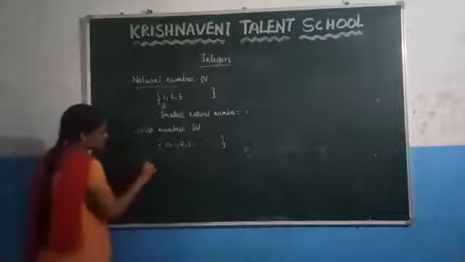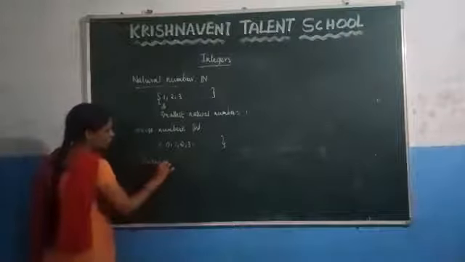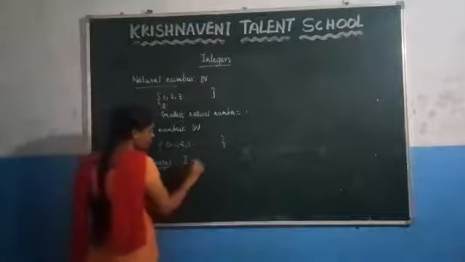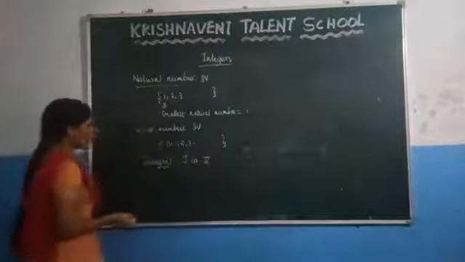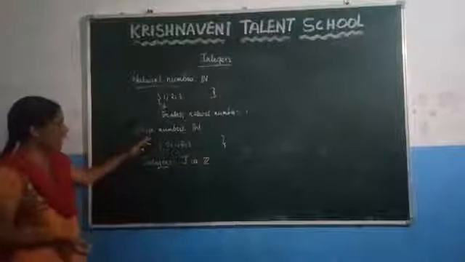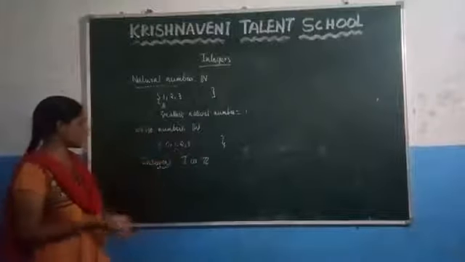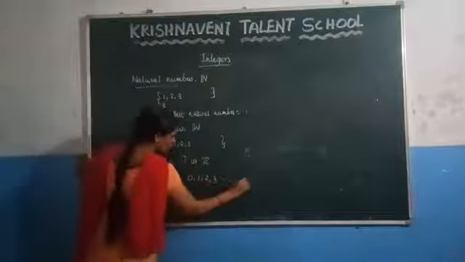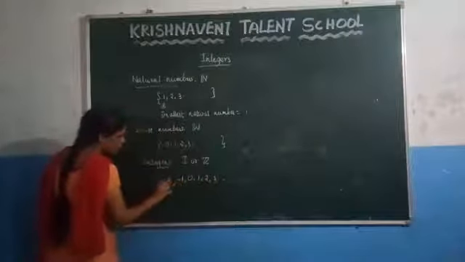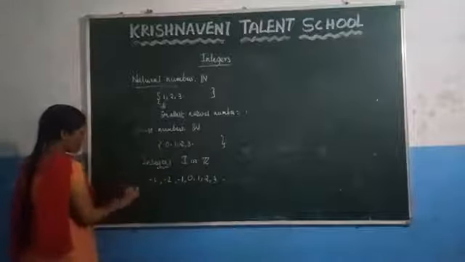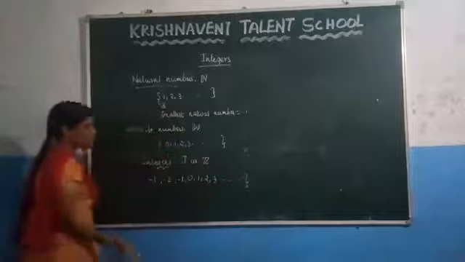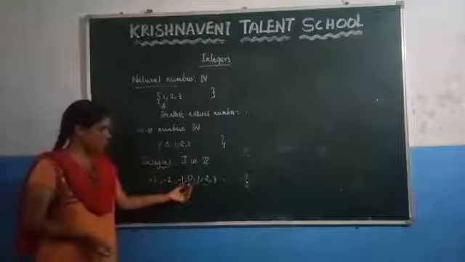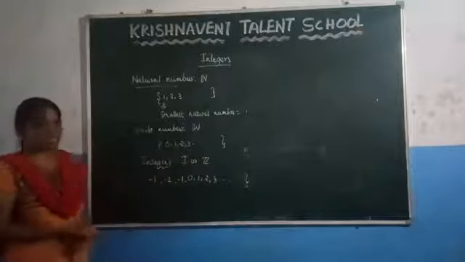and after that the next number system is integers. That one we are going to discuss now. And the integers are denoted by the letters I or Z. How do you define integers? If you add negative numbers to the whole numbers, we will get the integers. So here 0, 1, 2, 3 and here -1, -2, -3 and up to so on. These are the integers. So what is integers? Integers are nothing but the negative numbers, 0 and the positive numbers all together we call it as an integers.